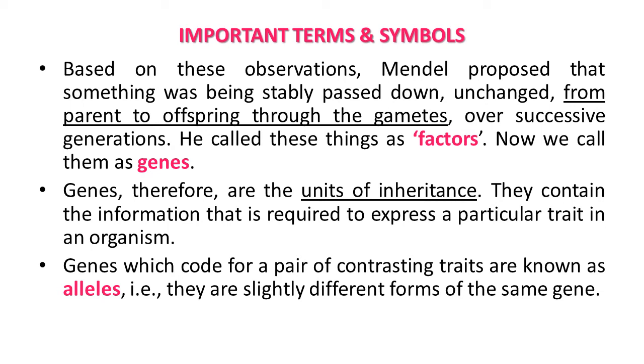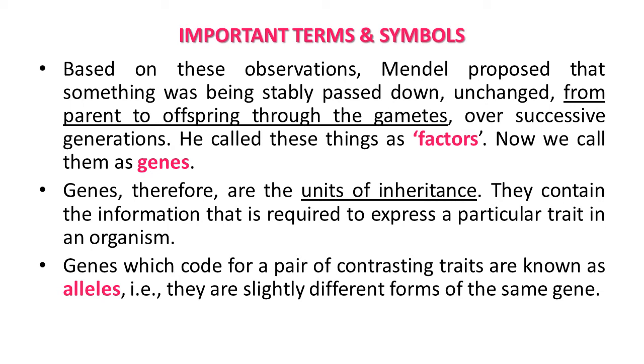Genes are therefore the units of inheritance from parents to offspring, passed from one generation to the next. Gene is a unit of inheritance. They contain the information required to express a particular trait in an organism.